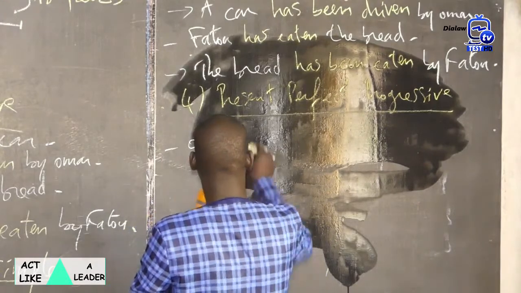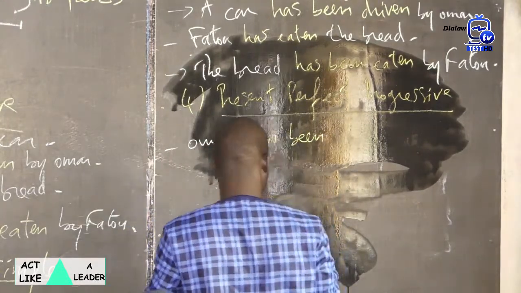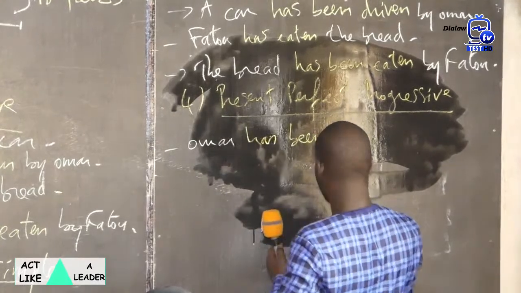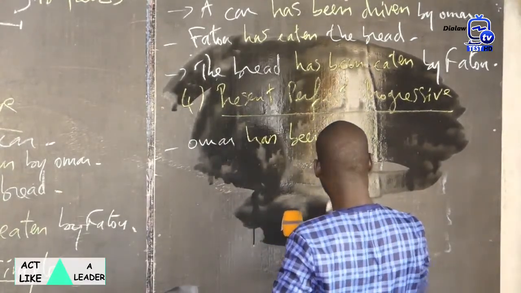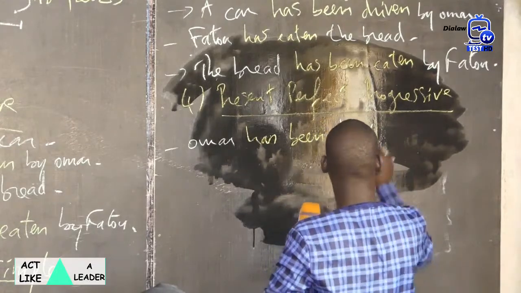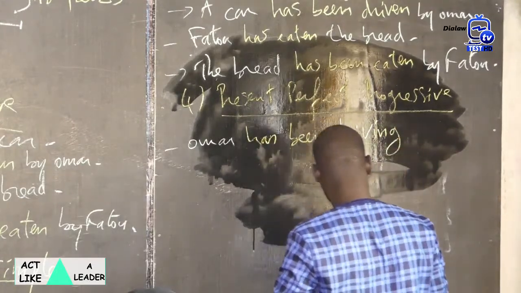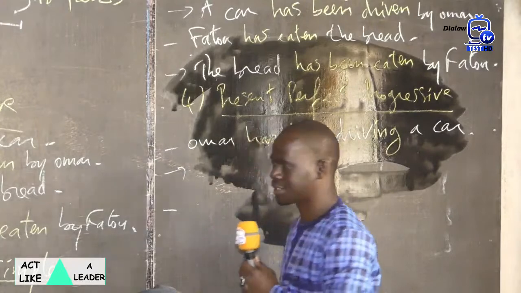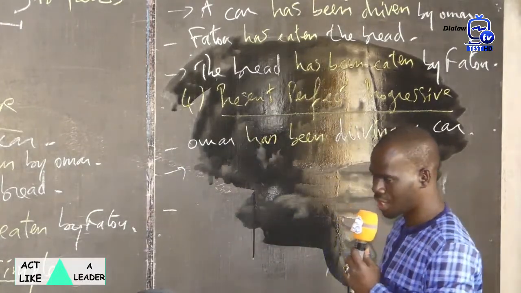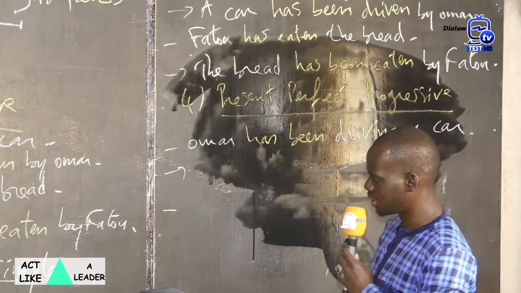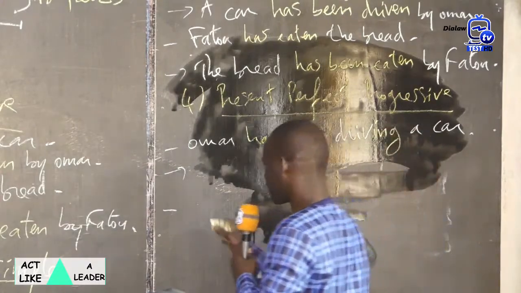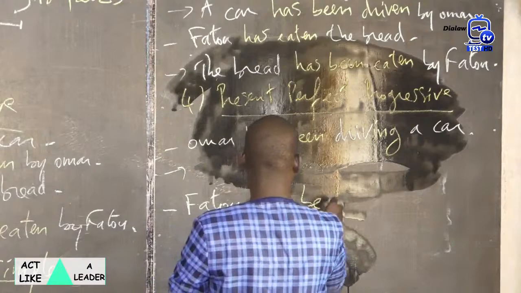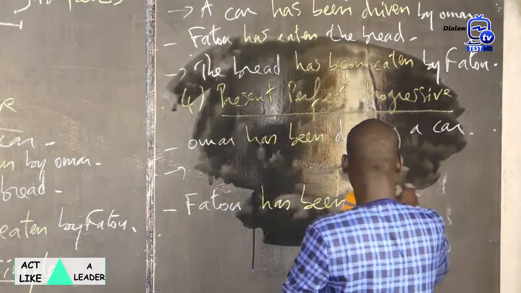Omar has been driving a car. The second sentence, Adama. Fatu has been eating the bread. Fatu has been eating the bread.